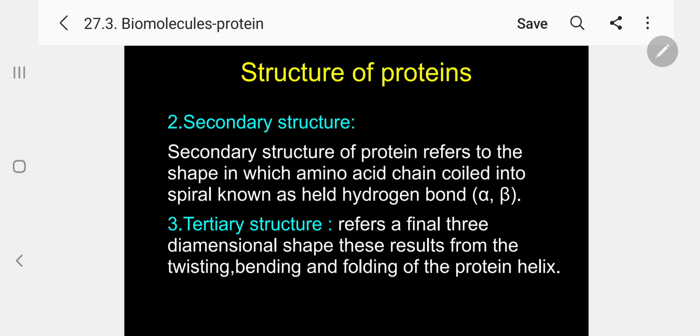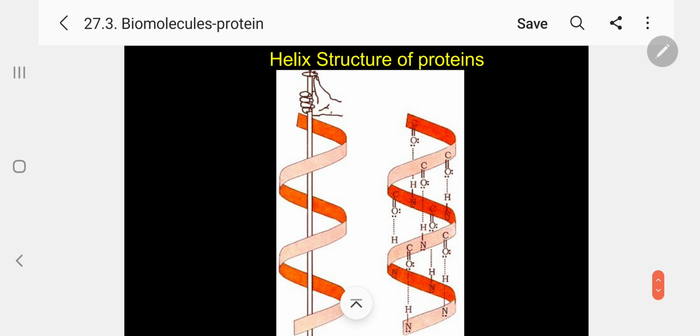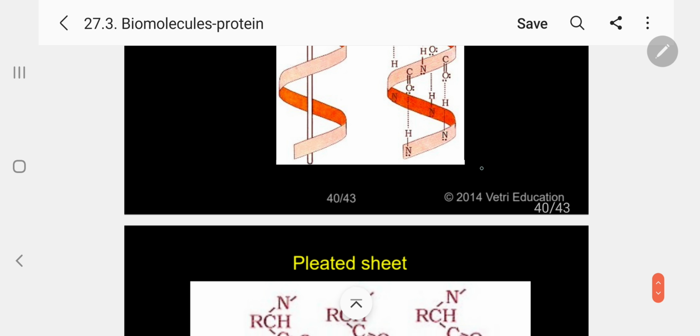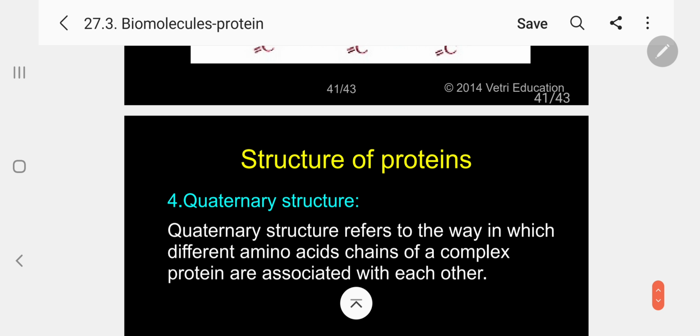The third one, tertiary, refers to the final three-dimensional shape. This results from the twisting, bending, and folding of the protein helix. So, kindly follow. What you are seeing is the helix structure of proteins. Kindly follow. This is the pleated sheet of the amino acid.